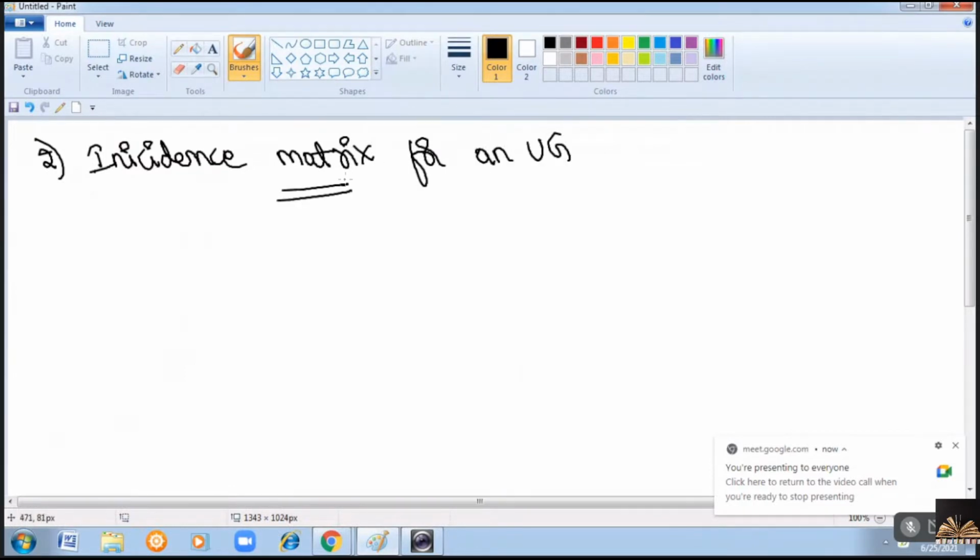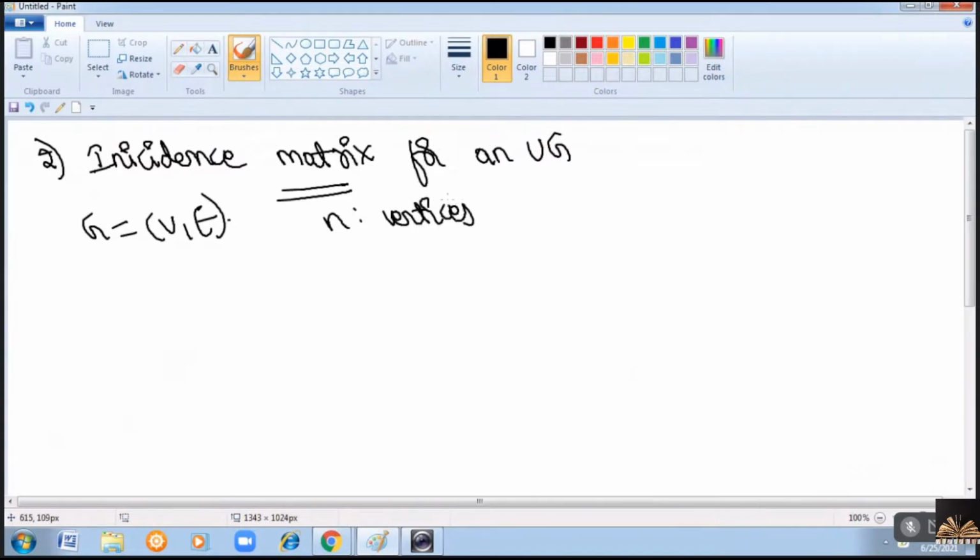Okay. So, if graph G is with vertices V and edges E, and assume that there are n number of vertices. Here we are considering both vertices and edges. In adjacency matrix, you will be considering only the vertices, both in rows and columns. But here in incidence matrix, we will be considering vertices in the rows, edges in the columns, right?